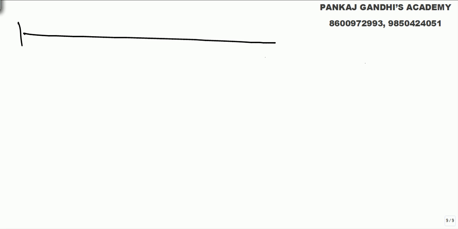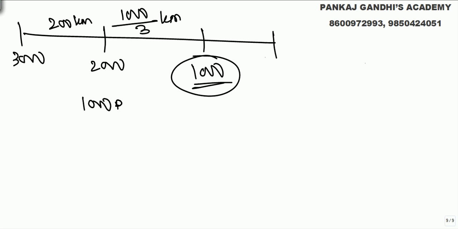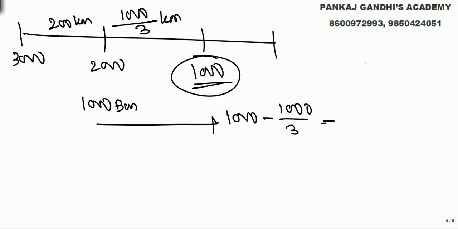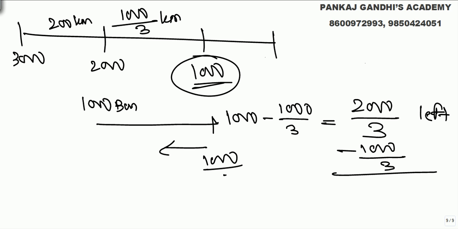What we need is, we started from 3000, after 200 kilometers he has got 2000. Now we need to be left with 1000, and the distance we got is 1000 upon 3 kilometers. Check it. He starts with 1000 bananas. He goes this much distance. So he is left with 1000 minus 1000 by 3, that is 2000 by 3. But to come back this much, he needs these many bananas. So he just drops 1000 by 3 bananas.